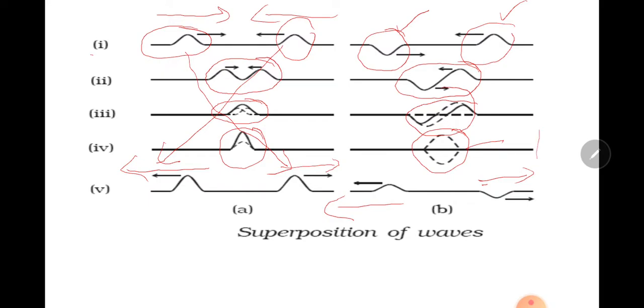So from this example we can say that these waves cancel the effect of each other. This effect will be observed only at a single point, at one location. After that they will interfere constructively, they will reproduce themselves, and here they reinforce the effect of each other.